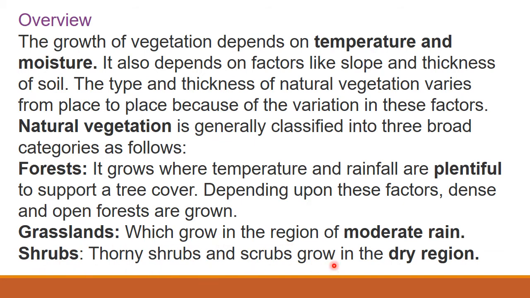Then grassland, we can find in moderate rain areas, and thorny shrubs and shrubs grow in dry regions. Okay children, so what are the three types of vegetation? Forest, grassland and shrubs. For forest, rainfall has to be heavy. For grassland, moderate rainfall. Shrubs, dry region.